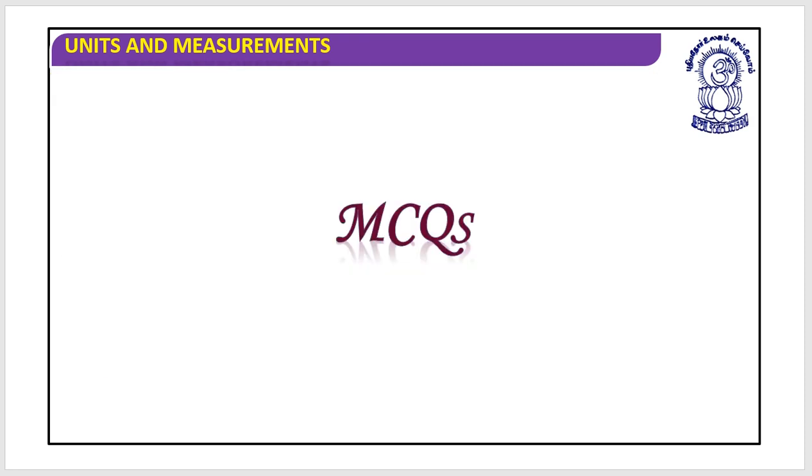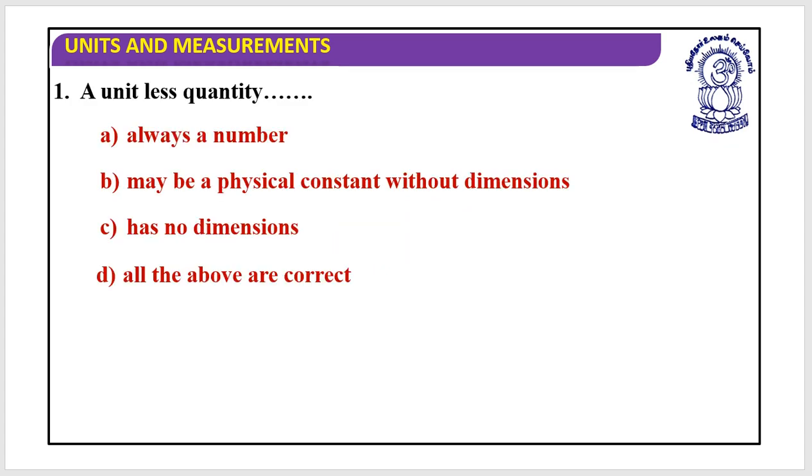Okay, let's check out certain MCQs. Let's test whether we have studied up to a good level or not. Let's look at this very quickly. First: a unitless quantity is always a number, maybe a physical quantity without dimensions, has no dimensions, or all of the above are correct. A unitless quantity, what would be the correct answer?